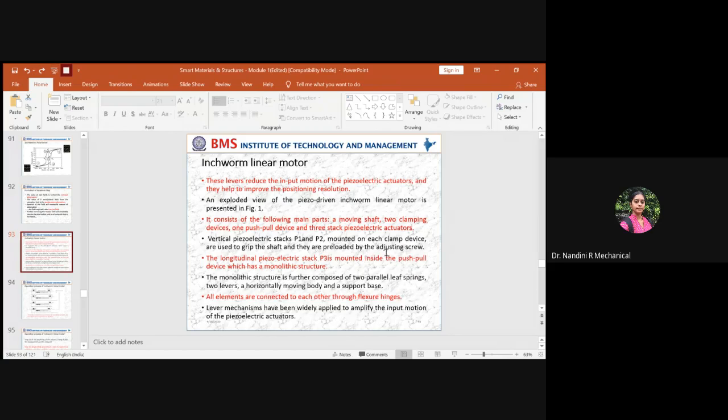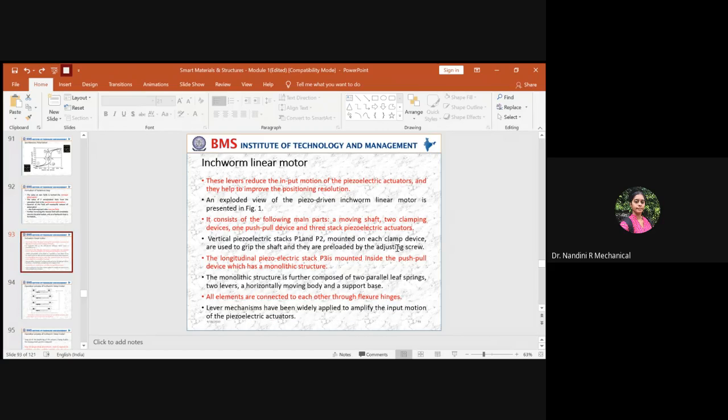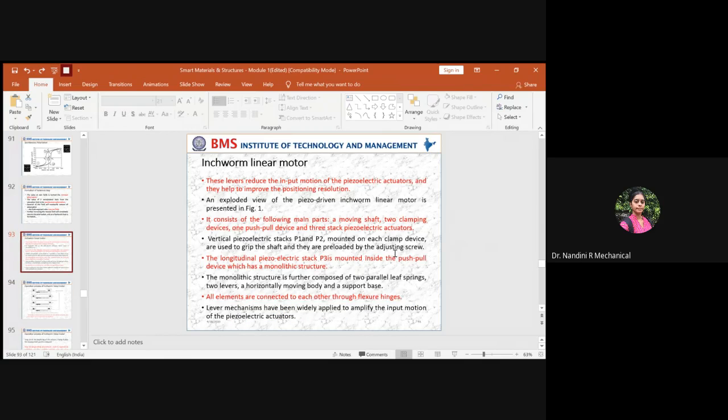And these are preloaded by adjusting screws. These clamps have screws at the back side, which helps to have a proper clamping of the moving shaft, or else the clamp cannot stand by itself. If the shaft gets moving, the clamp will fall down. So to have a proper grip, you have to see that these clamps are screwed to the shaft from the back end. This is done by adjusting screws, because you can vary the clamping as needed by loosening and tightening the screw as per the requirement.